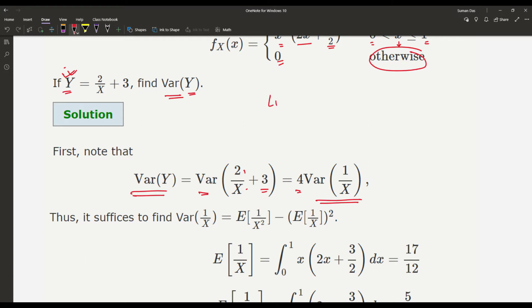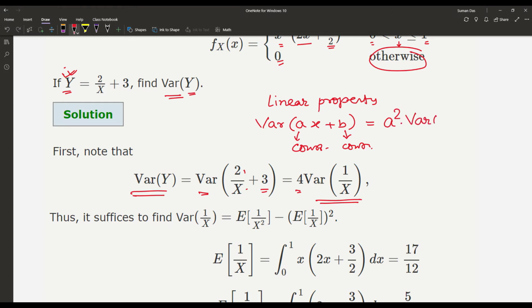We are using the linear property of variance, where variance of aX plus b, when a and b are constants, is a square into variance of X. Here a is equal to 2 and b is equal to 3, so that becomes 2 square into variance of 1 by X, or 4 times variance of 1 by X.